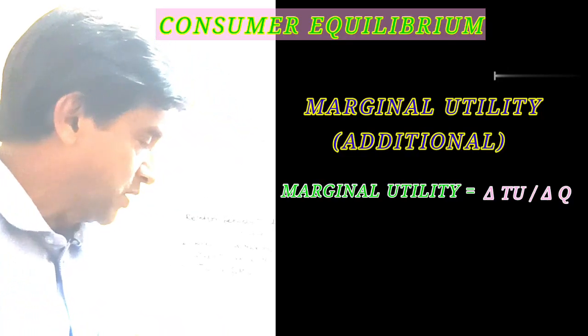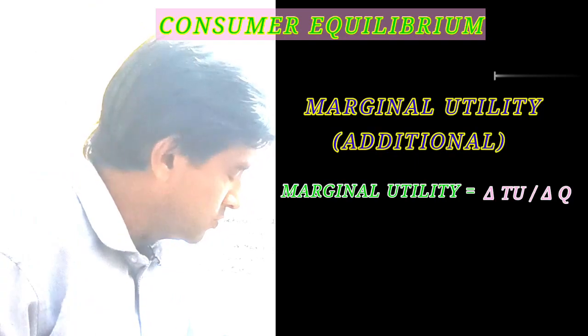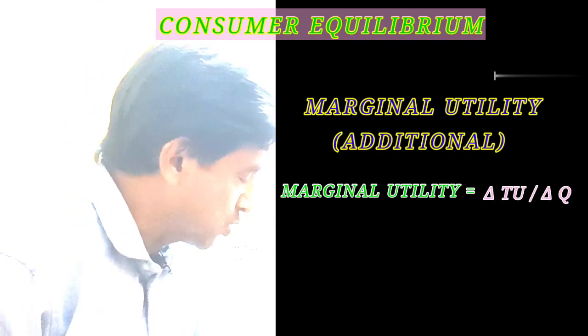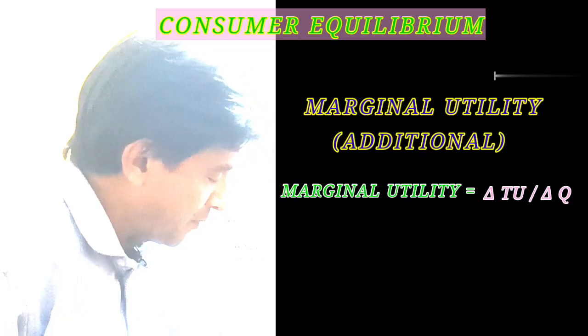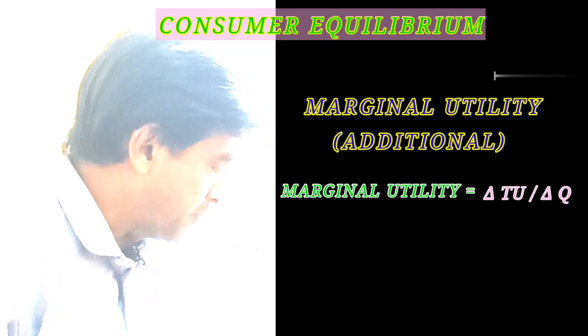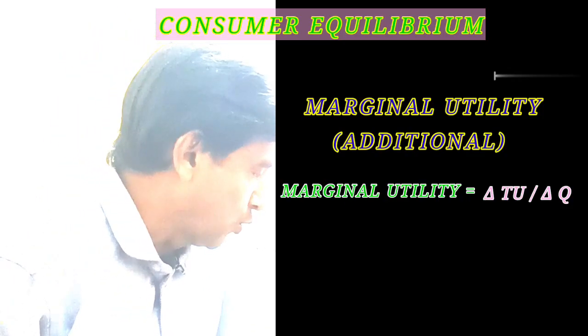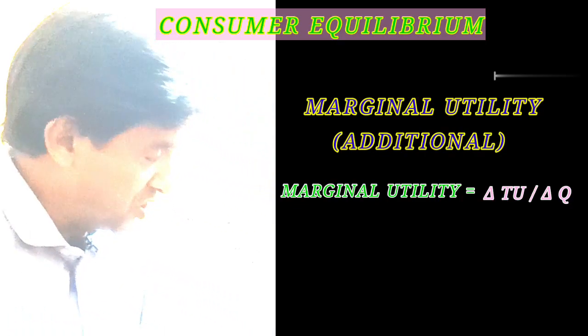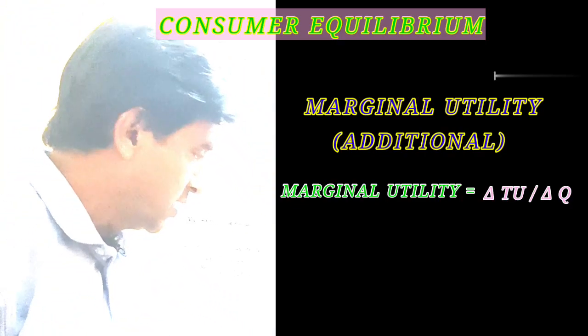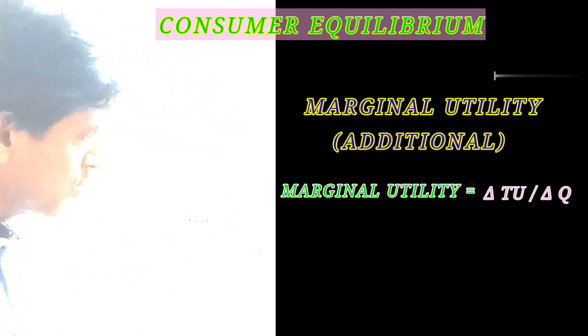So in order to find out this MU, the formula is delta TU divided by delta Q, meaning quantity. Delta means change, so total utility change divided by total quantity change, or we can write total utility TUn minus TUn minus 1. This is the formula to find it out. In the examination a short type question may come. So far we have discussed the utility, the different types of utility and their definitions, and the two approaches and who advocated them: Alfred Marshall, cardinal, and ordinal, Professor Hicks.